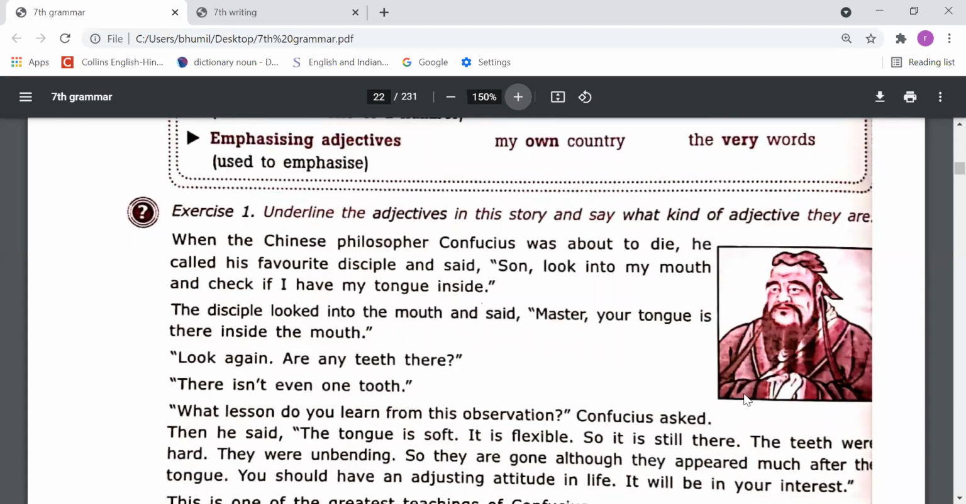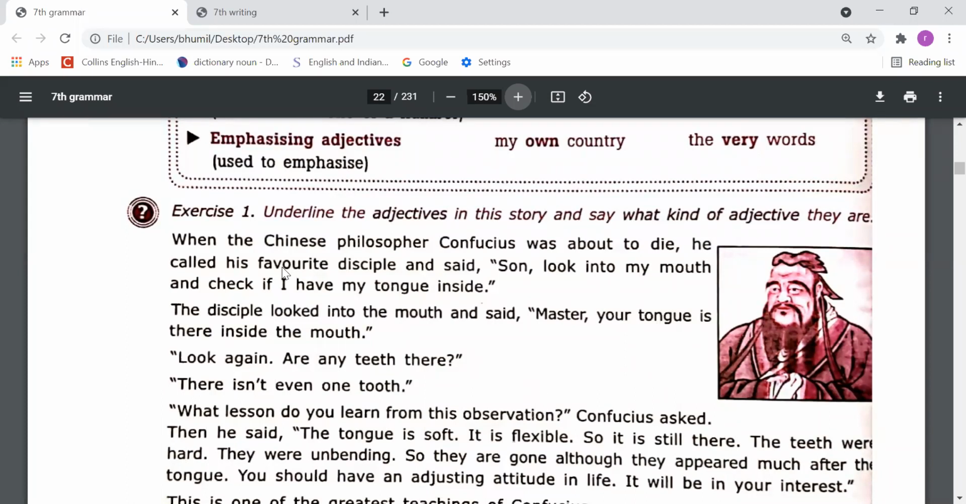Next, on the basis of this understanding, dear students, try to do exercise number 1. Underline the adjectives in this story and say what kind of adjectives they are. So dear students, you have to do this exercise. In this exercise, firstly, you need to identify the adjectives. After that, you need to tell what type of adjective that is. Okay, let's do that.